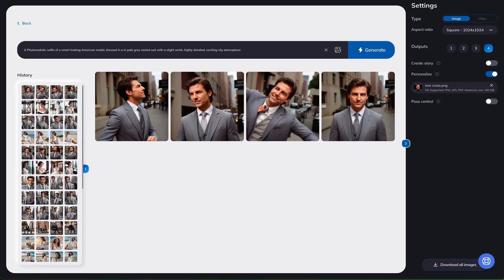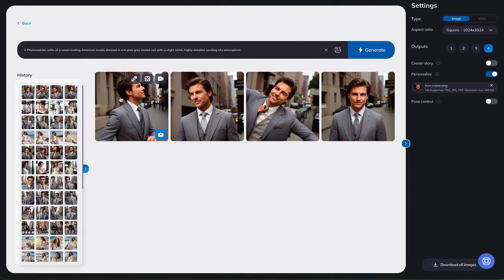So there's the Tom Cruise image right there. Okay, that's what we actually used to create those 4 new Tom Cruises. Okay, the third one is a little bit goofy. The ones that I really like, obviously, the first, second, and the fourth, all really good. I even like that third one. All right, so that's how we do personalization.